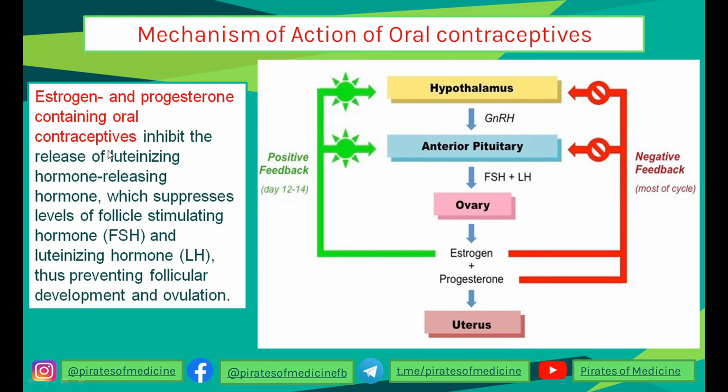So they work by inhibiting, the same way estrogen and progesterone inhibit GnRH and FSH secretion, by a feedback mechanism. If there is a high quantity of these hormones in the body, it inhibits the pituitary and hypothalamus to stop releasing gonadotropin releasing hormone, the follicle stimulating hormone and the luteinizing hormone. So these have an inhibitory effect if they are increased. These oral contraceptives work the same way. They inhibit LH and FSH and thus prevent follicular development and ovulation. Understood?